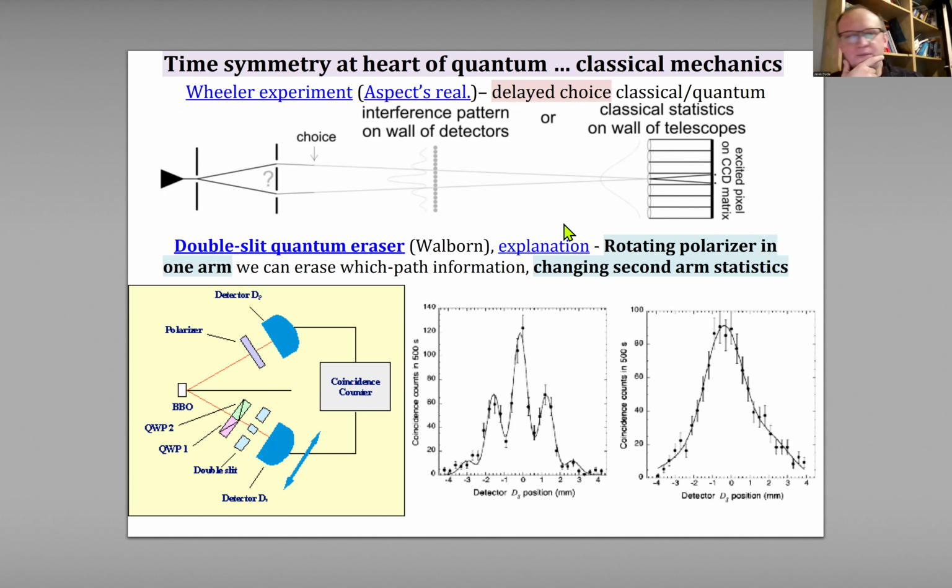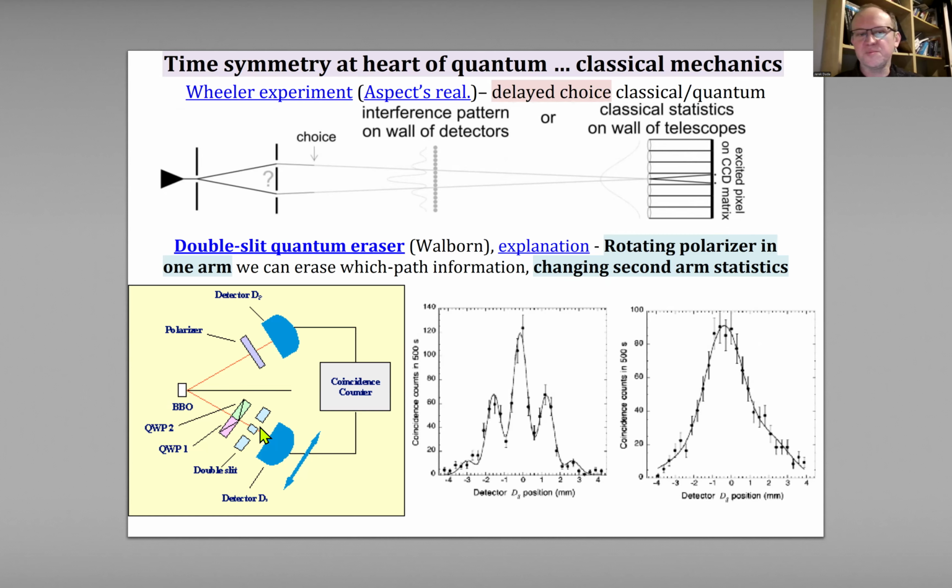Another type of experiment is the famous quantum eraser, the delayed-choice quantum eraser type of experiments. The nicest of them, I think, is Walborn's realization, where he gets entangled photons, and by rotating a polarizer in one arm, he changes the statistics between classical and quantum for the second arm.